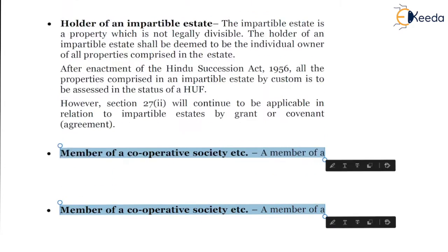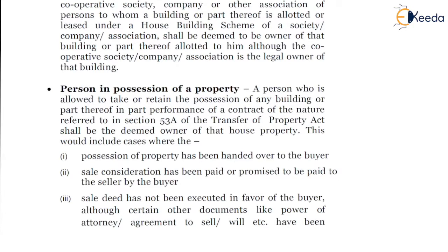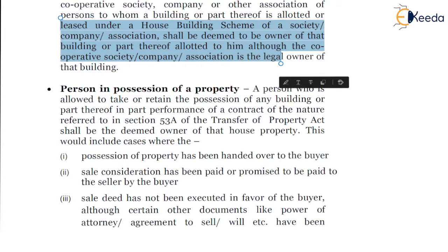A member of a cooperative society, company, or other association of persons to whom a building or part thereof is allotted or leased under a house building scheme of a society, company, or association shall be deemed to be the owner of that building or part thereof allotted to him, although the cooperative society, company, or association is the legal owner of that building. So, the member of a cooperative society or a company or association of persons to whom the flat or house is allotted will be deemed to be owner.